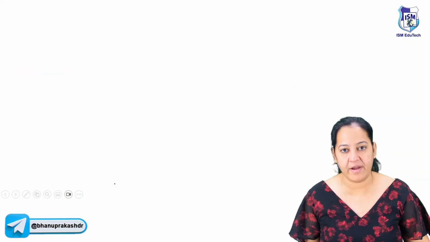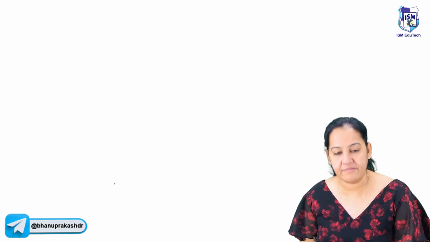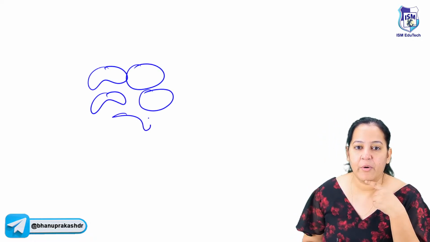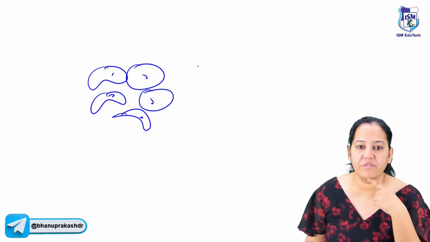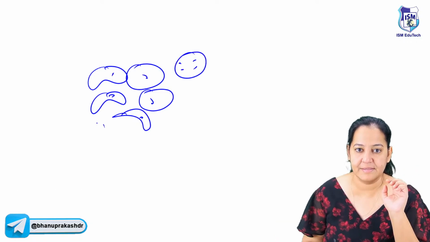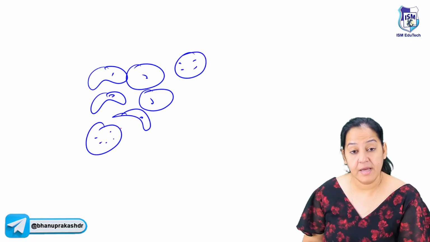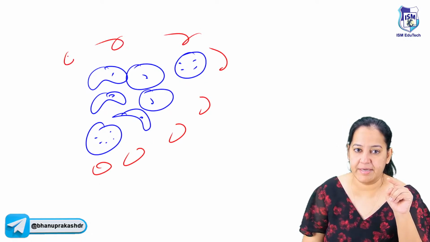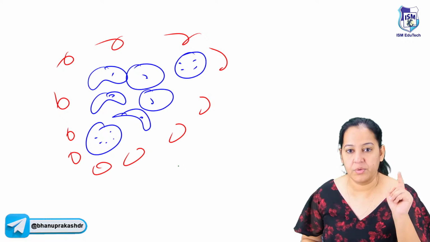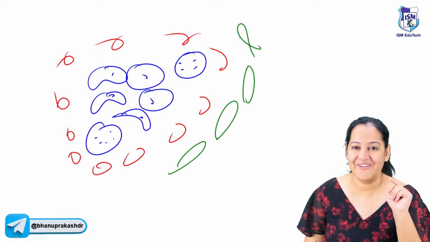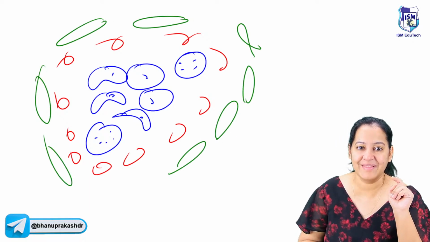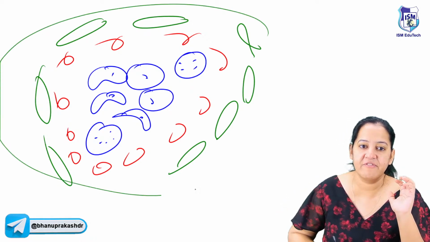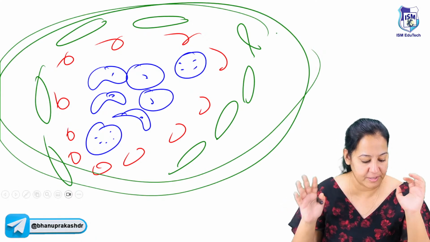On the next page, I'm drawing a granuloma for you. So at the center, we are having epithelioid cells. Few of them fuse together and they form the giant cell. We have a few giant cells. The middle zone is formed by the T lymphocytes. And the outermost zone is formed by fibroblast. Okay, this is a typical granuloma. Fibroblast will form the collagen and there is a fibrosis at the outer side. This is a typical diagram of granuloma.